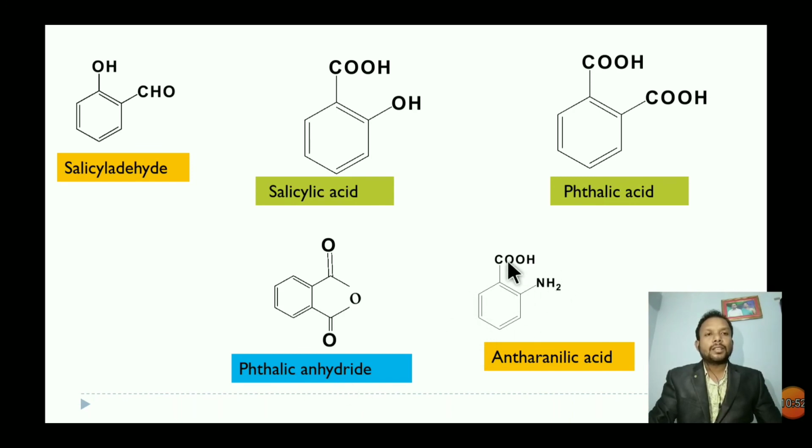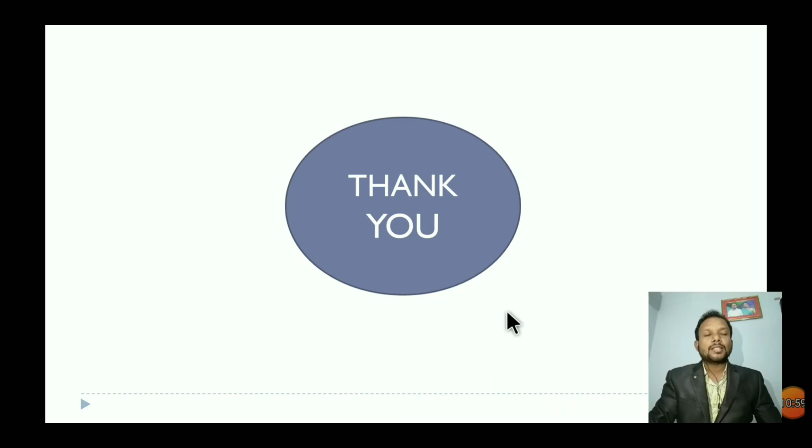This is called aminobenzoic acid. The common name of aminobenzoic acid is anthranilic acid. Anthranilic acid means aminobenzoic acid.